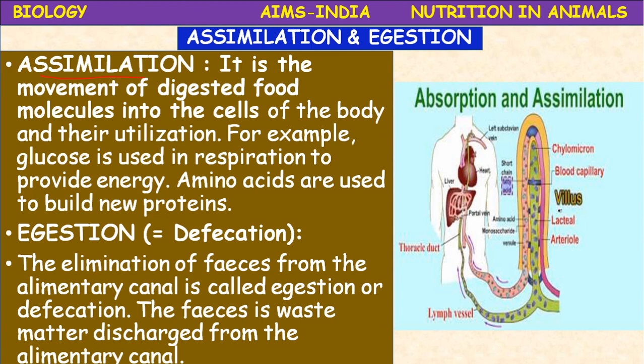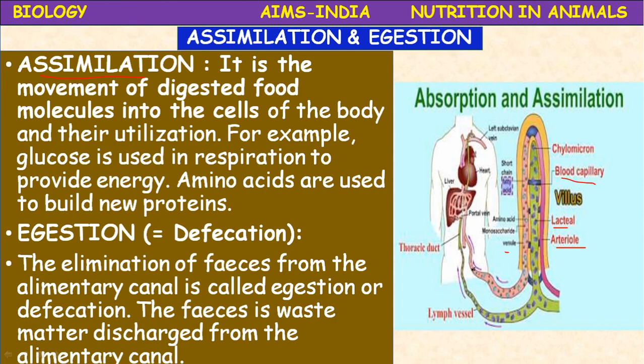Villus is singular, villi is plural. The small intestine, that is the ileum, possesses finger-like projections called villi. Each villus is richly supplied with blood capillaries. It possesses lymphatic vessels called lacteals, and blood vessels, arterioles and venules, are present.